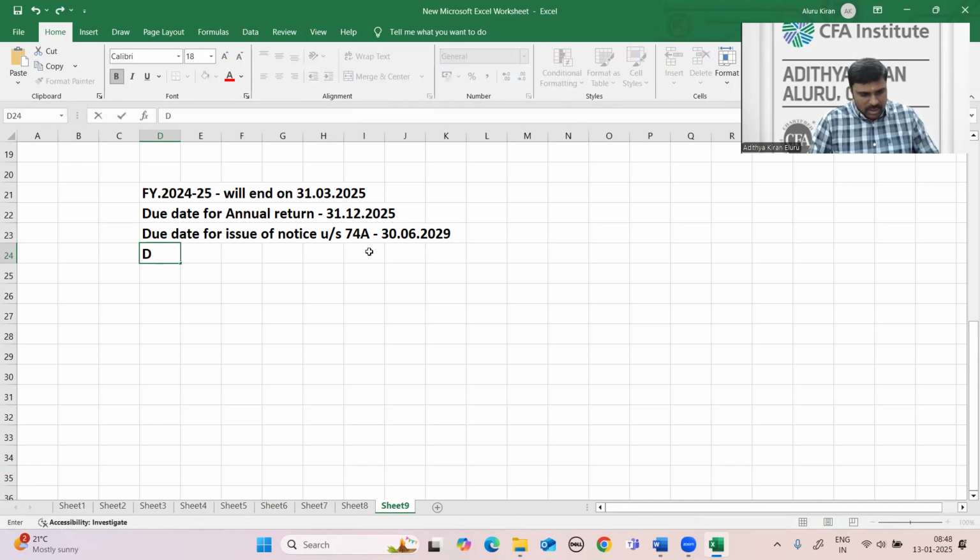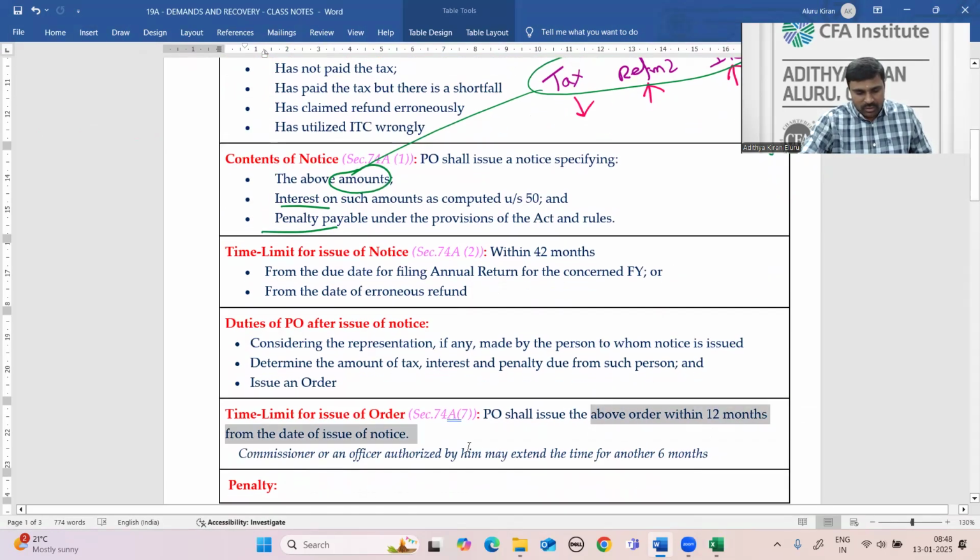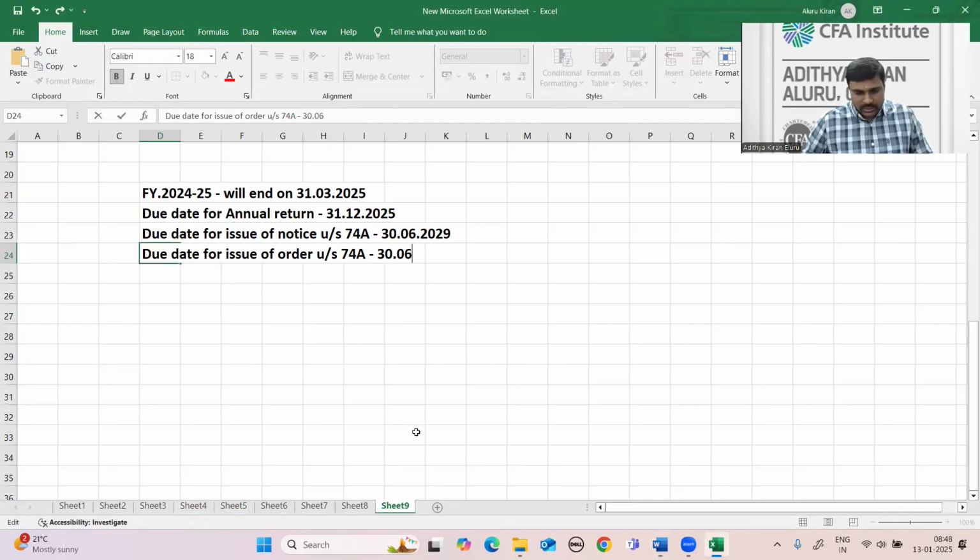Next, the normal due date for issue of order under section 74A is 12 months from the issue of notice. Within 12 months from the date of issue of notice, that is 30th June 2030.